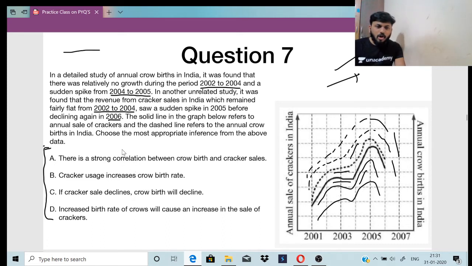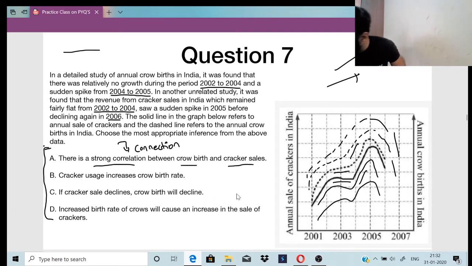So it is option A. There is a strong correlation. Correlation matlab connection. There is a strong connection between crow birth and cracker sales. Let me take my eraser here.